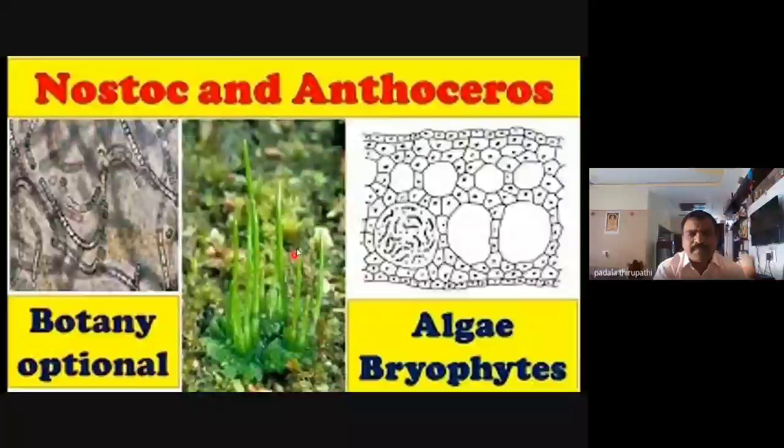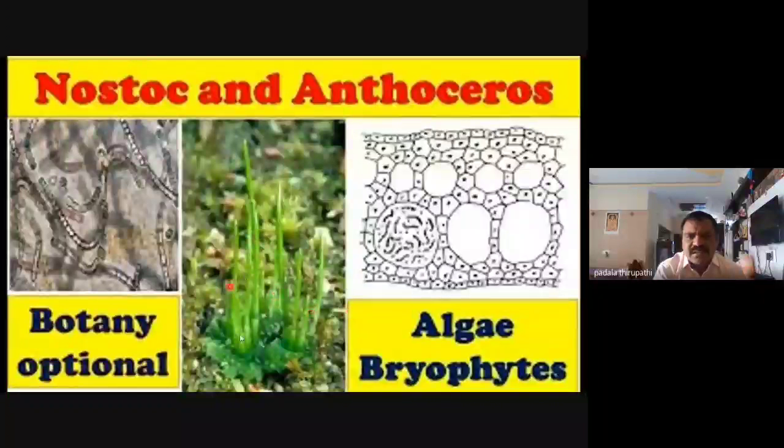Anthoceras, among the bryophyta members, we can call hornworts. Horn means a horn-like structure. The sporophytic part of Anthoceras looks like a large horn-like structure. That's why they are called hornworts.